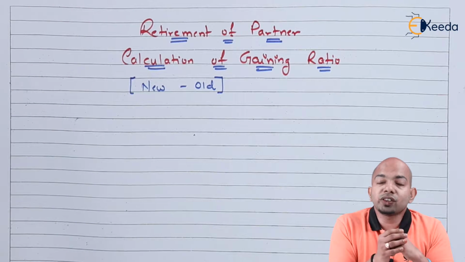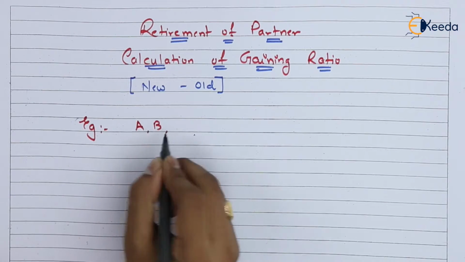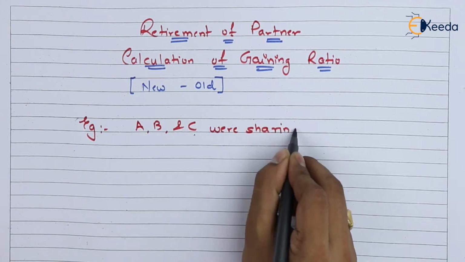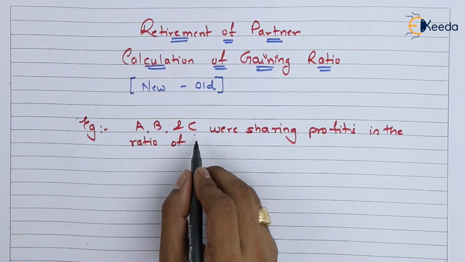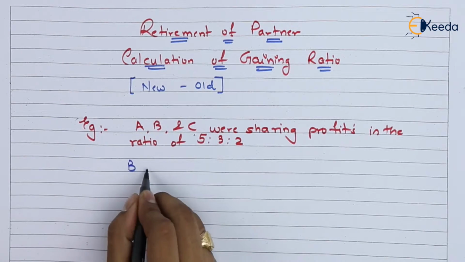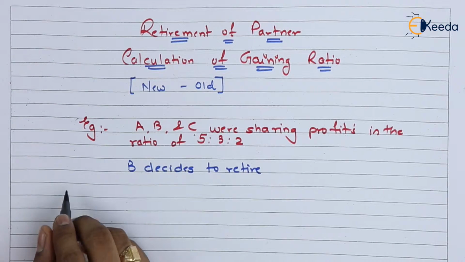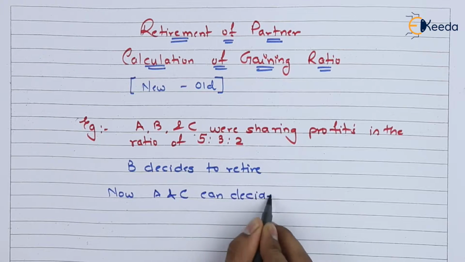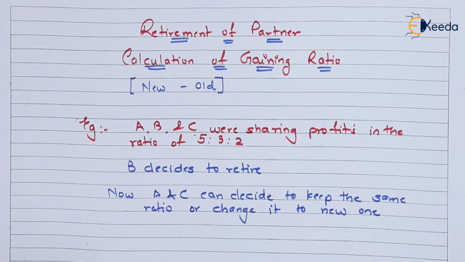So let's figure it down with an illustration that we can mention down here. Now, the example that has been mentioned here is that A, B, and C were three partners sharing profit and losses in the ratio of 5:3:2.